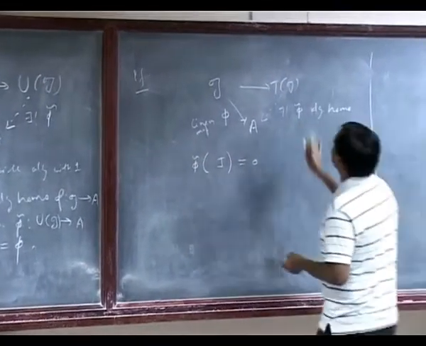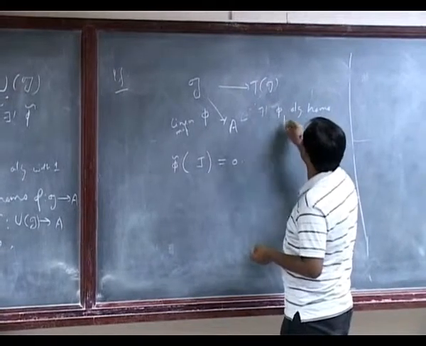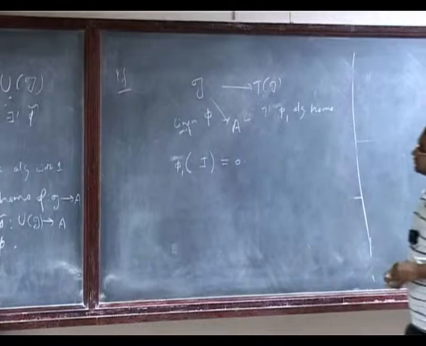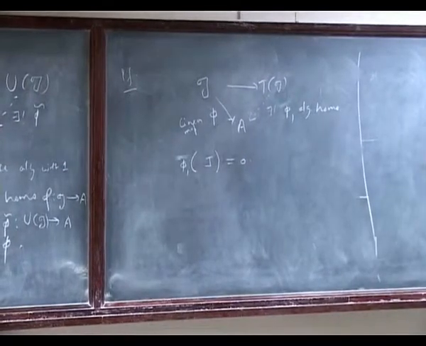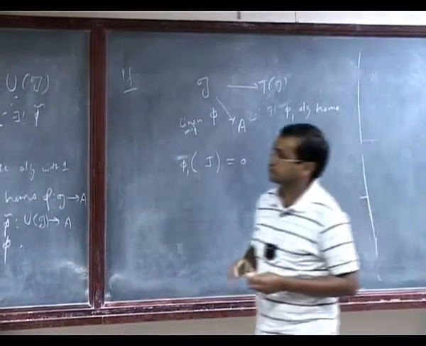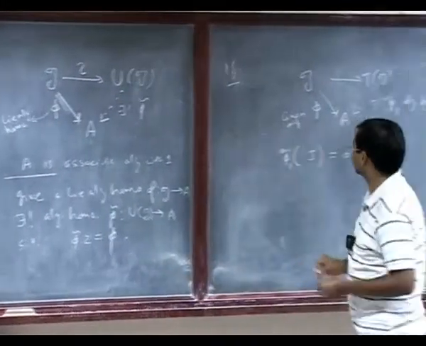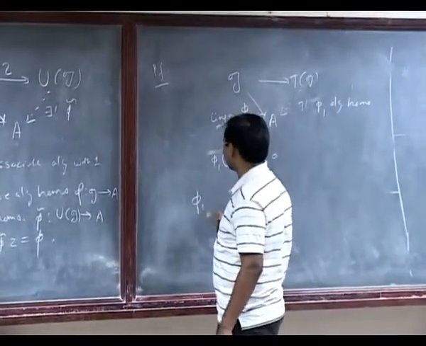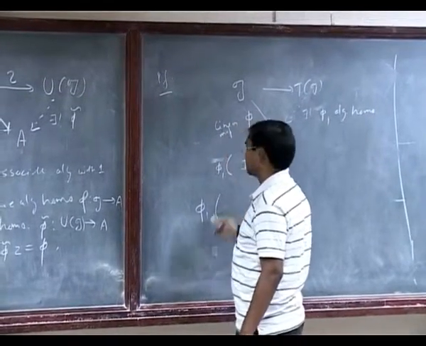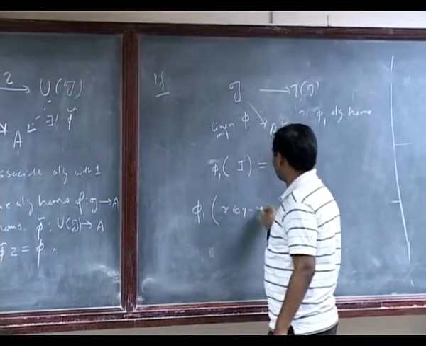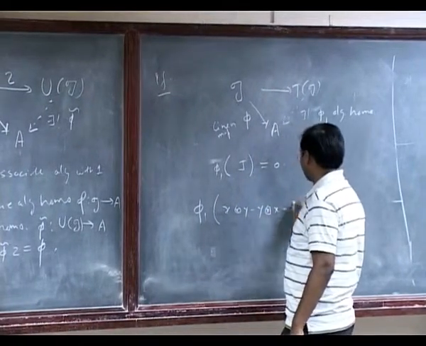So maybe let's give it some other name, phi1, because this is not exactly phi tilde. So let's call it phi1. So we have to prove that phi1 kills J. So let's check if we can do that. I have to take some element in J. So let's take the generating elements, which is x tensor y minus y tensor x minus xy.